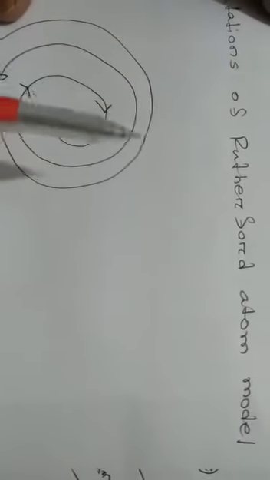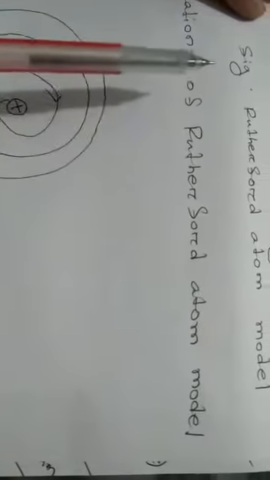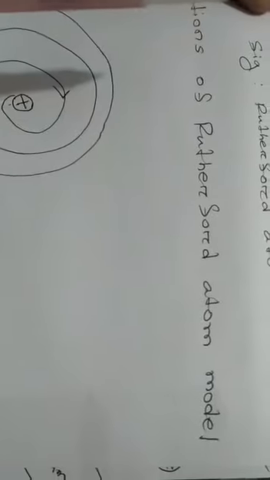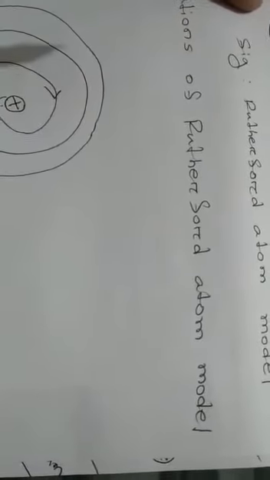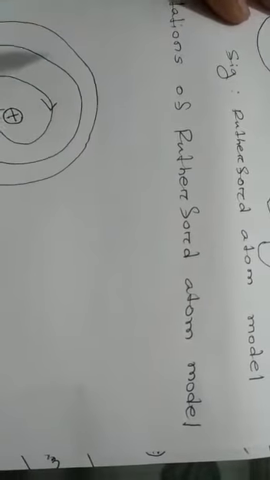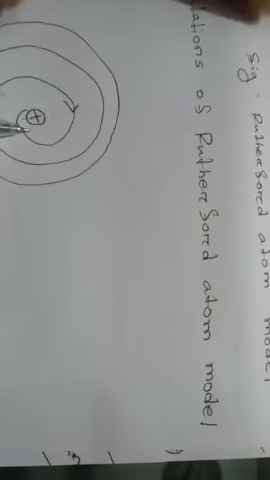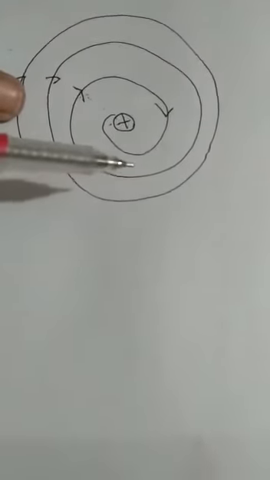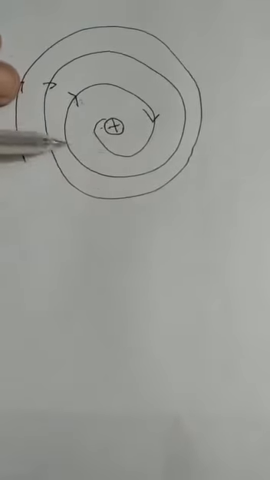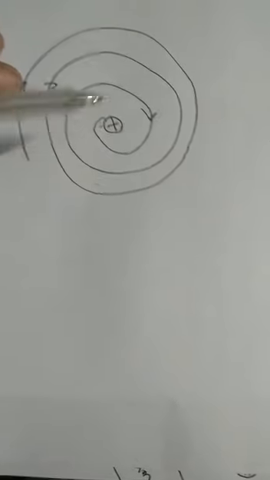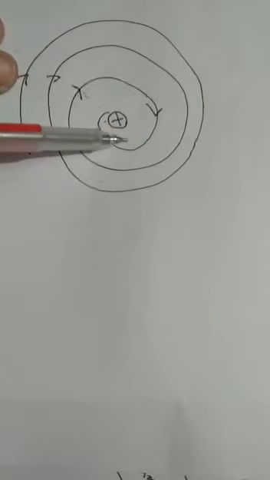So what is the second limitation? The Rutherford atom model has been compared with the solar system, but in the solar system, planet and sun are both electrically neutral, whereas here the electron is a charged particle. For this reason, it can't explain the Maxwell-Boltzmann theory. It is supposed to fall down, but it is not falling down.